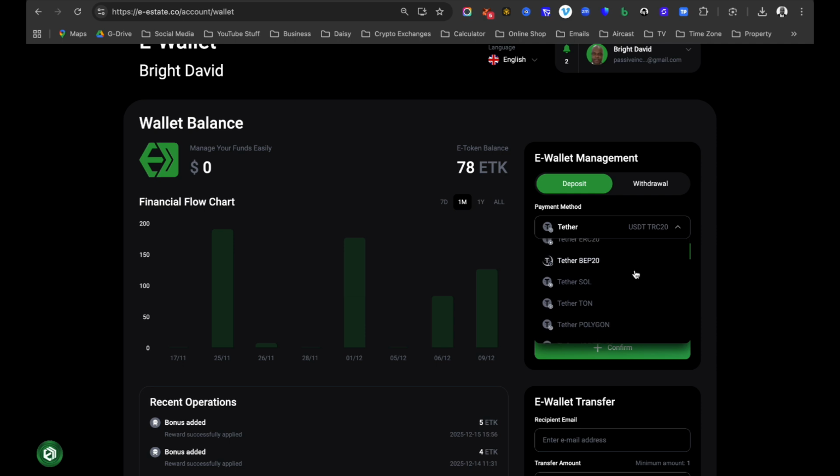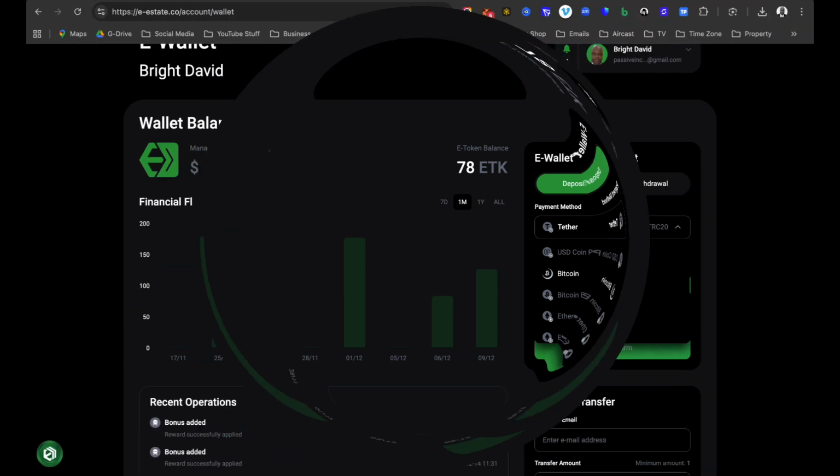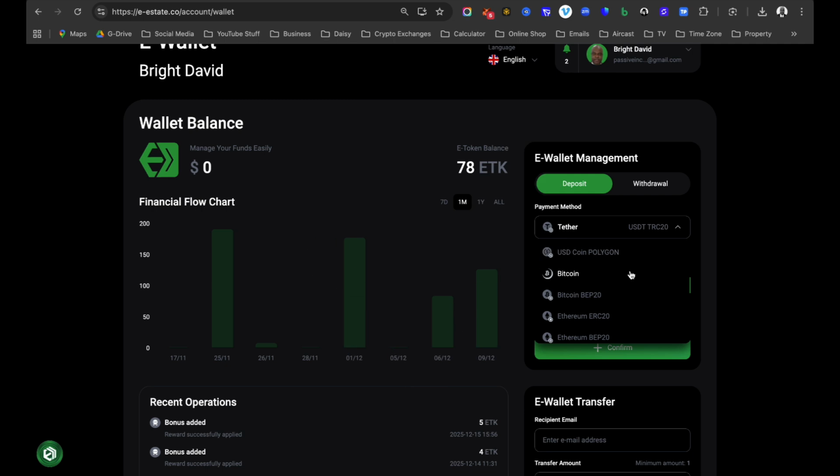So they have Theta BEP20, they have Theta Solana, they have Theta Tron, they have Theta Polygon, they have Theta Arbitrum, they have Theta Optimism, they have Theta Avalanche, they have USDC ERC20, they have it on different networks, BEP20, Solana, they have it on Polygon as well. And then they have the ultimate, the mother of all cryptocurrencies, Bitcoin. So it means you will be able to deposit into this platform with Bitcoin. Okay, and they have it on different networks as well.